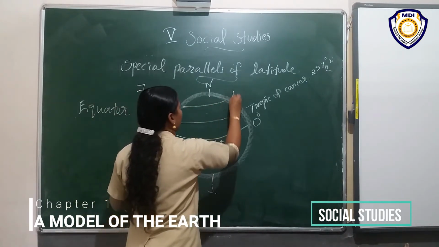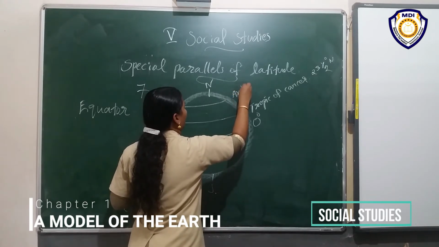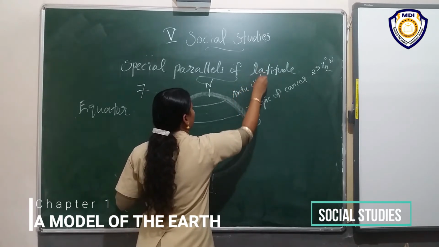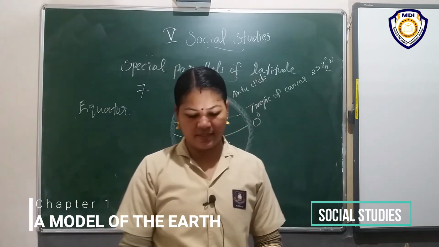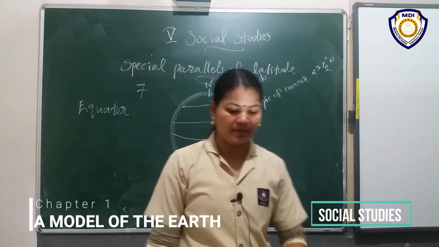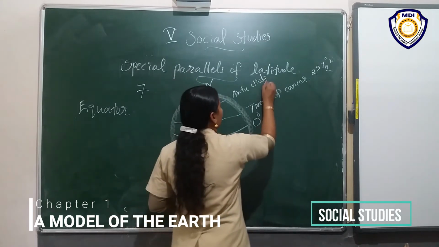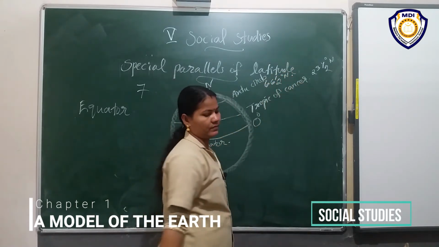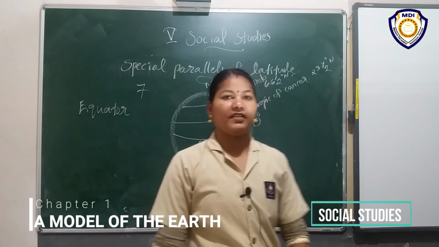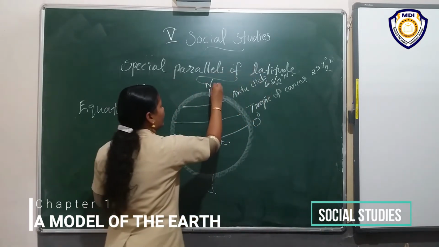What is it? Arctic Circle. Here is 66.5 degree north. Arctic Circle. Then what is the next one?